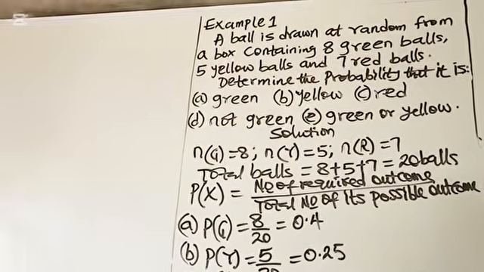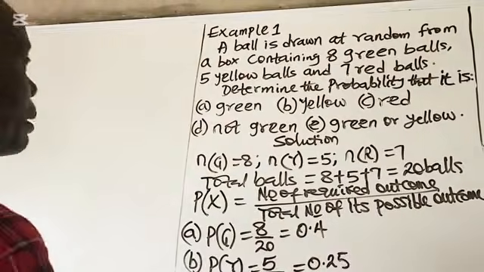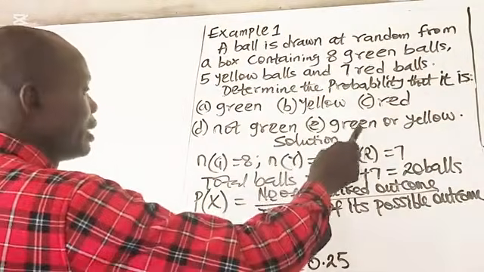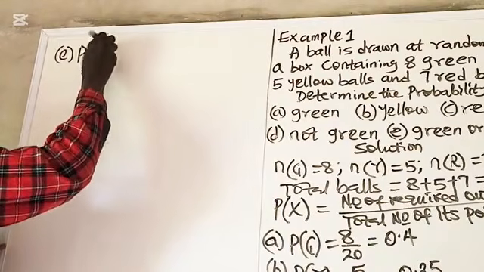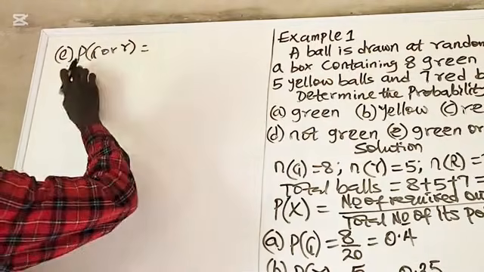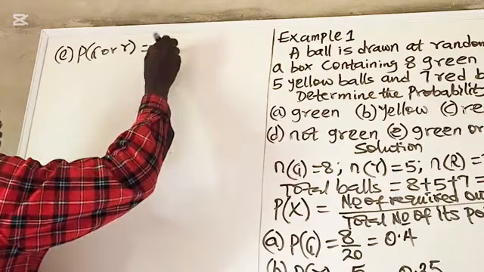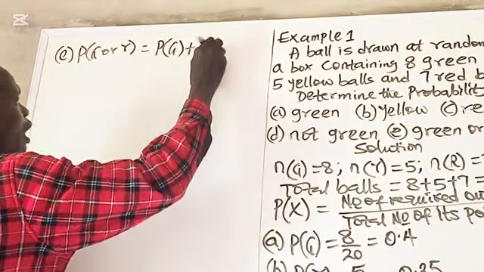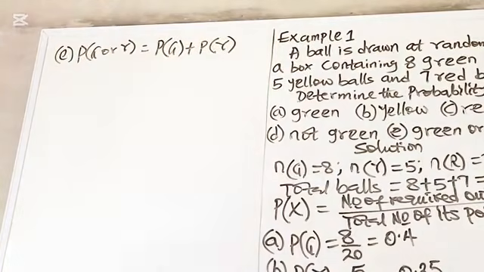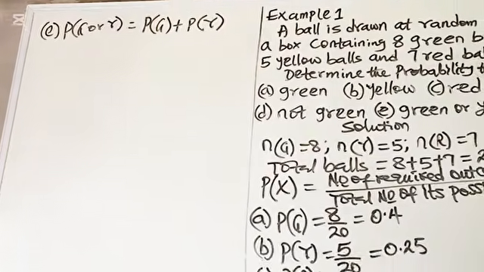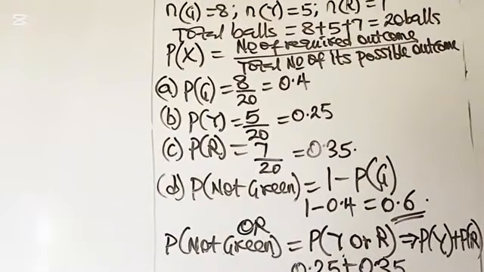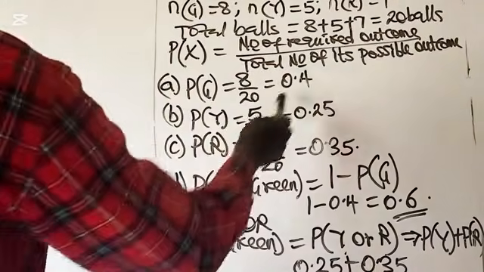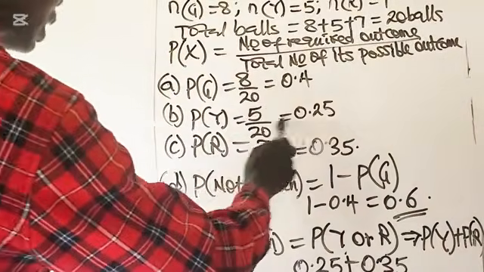The last question under this, you have to find the probability that it is green or yellow. The E part of the question, probability of green or yellow. The song said when you see or, you add. That means it will be probability of green plus probability of yellow. And remember, from our solution, probability of green is 0.4, and the probability of yellow is 0.25.